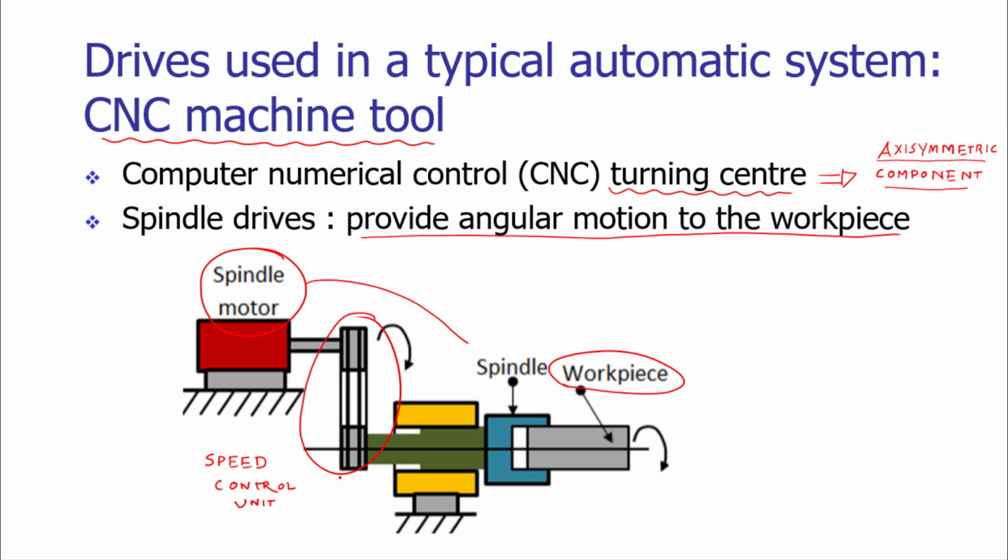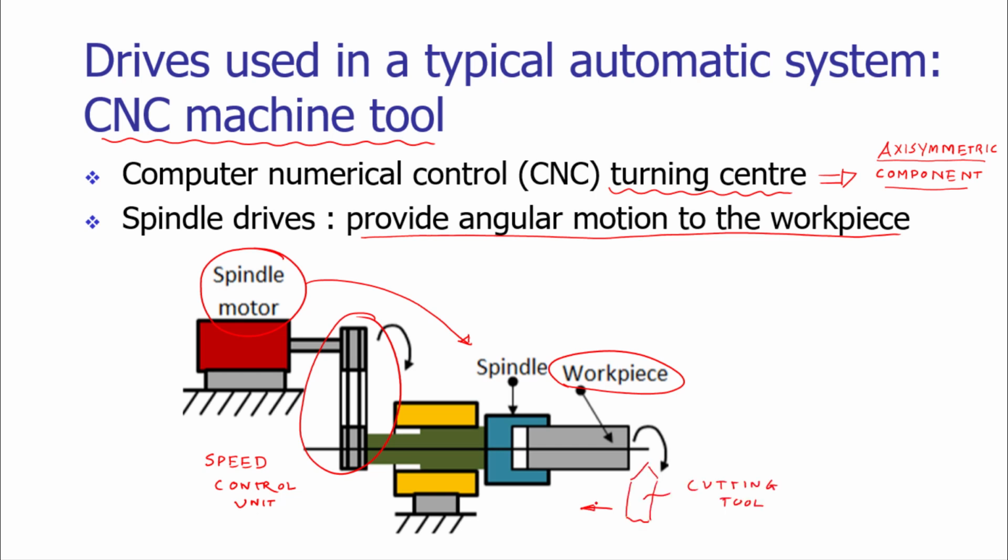In traditional turning centers, belt drives are utilized, but in modern CNC machine tools, we use variable speed servo motors. So the spindle motor provides power to the spindle, and the spindle rotates, providing the angular velocity to the workpiece.